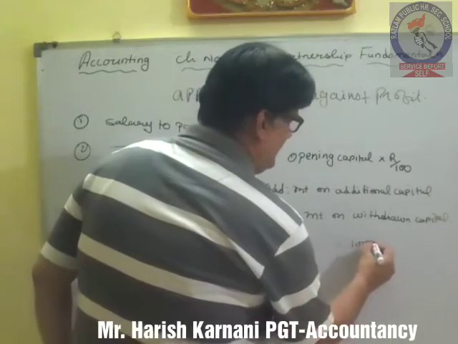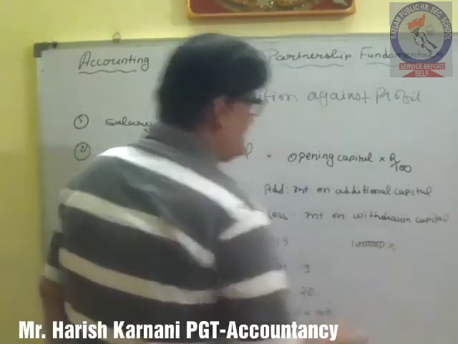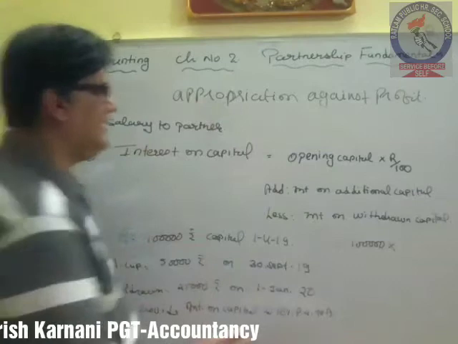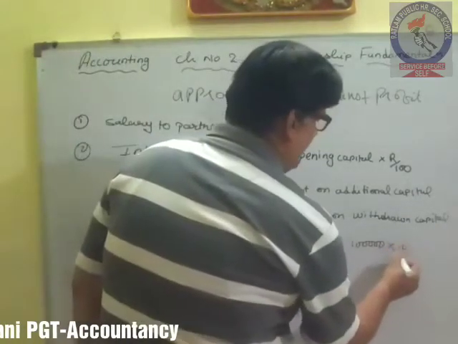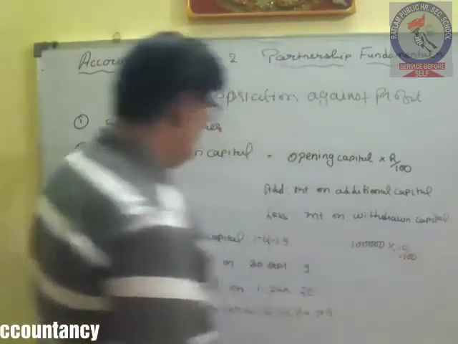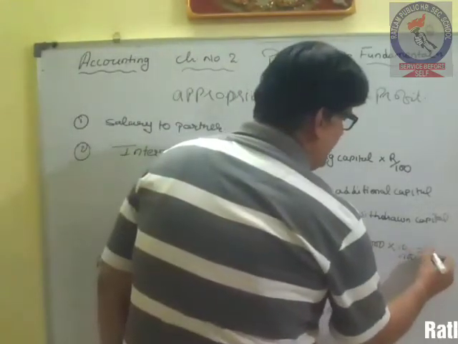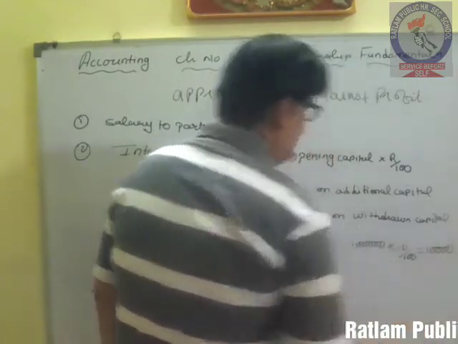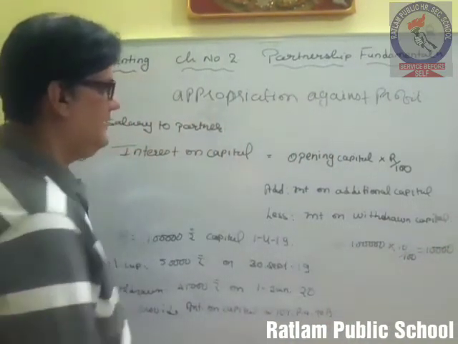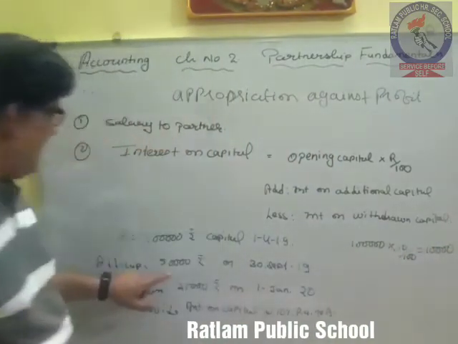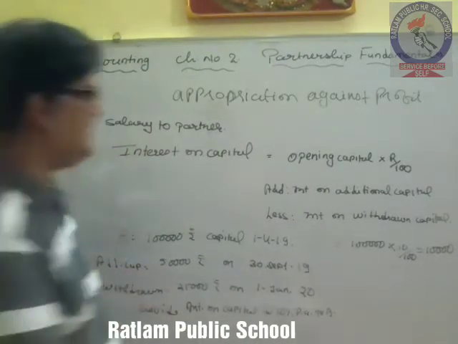This 1 lakh rupees we will charge interest at the rate of 10% per annum, for the full year, so that will be 10,000. Then we have added 50,000 capital during the year.